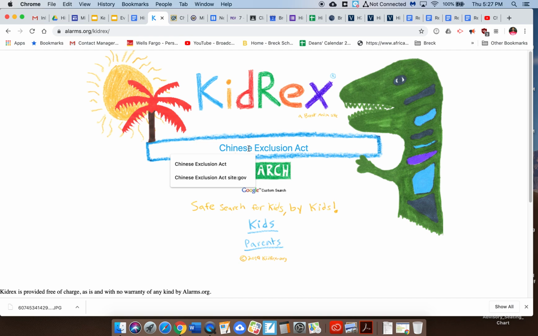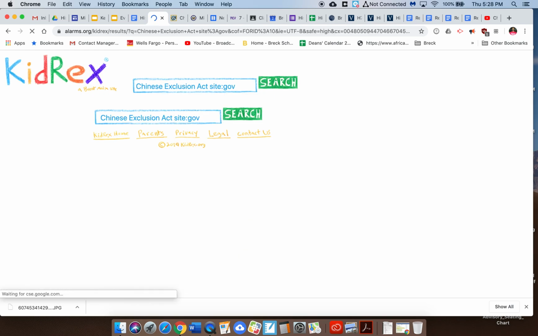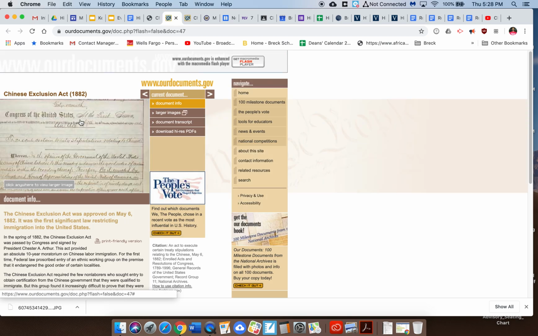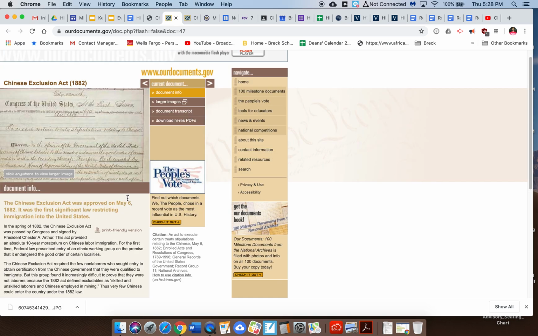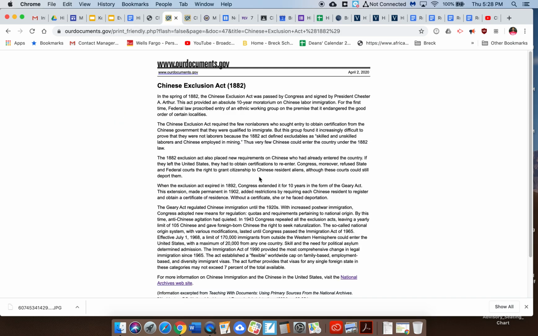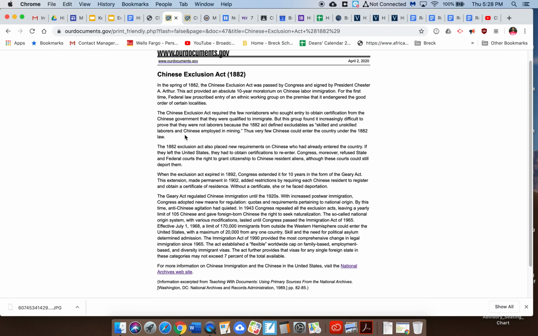And then I want to add something to it. I'm going to add site:.gov. So I only want government sites. And I run my search. It's brought up a pretty good one right here at the top. So I'm going to click that one. And I don't really like the layout of this, but I do see that it's got a printer-friendly version. So I click that, and here it looks like as I skim it, it's giving me information on the Chinese Exclusion Act, when it was renewed in 1902.